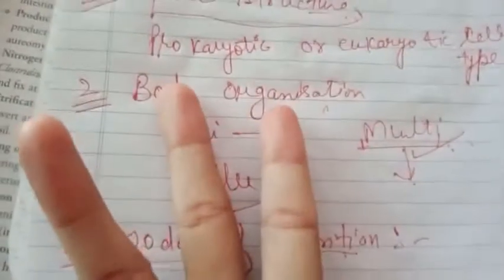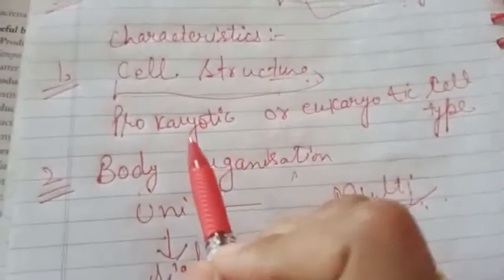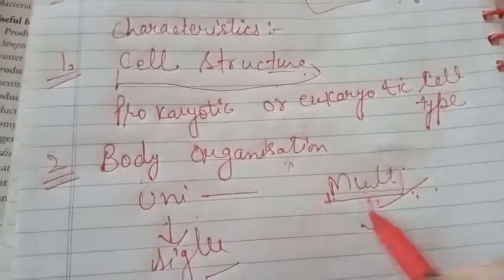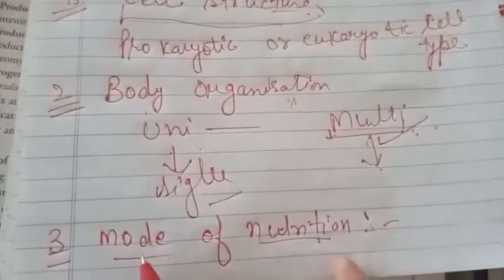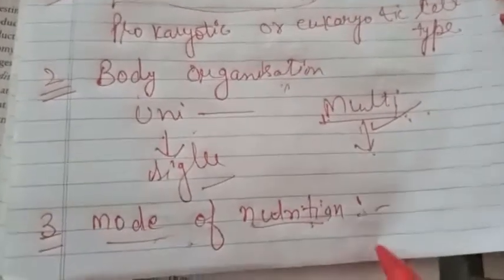He considered three characteristics mainly to divide into the five kingdoms. First is cell structure: are they prokaryotic or eukaryotic? Then body organization: unicellular or multicellular? Then he focused on the mode of nutrition: are they autotrophic or heterotrophic? Right? So out of the five categories, today we will discuss the kingdom Monera.